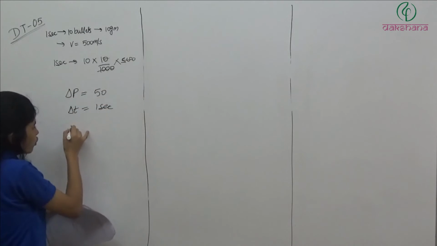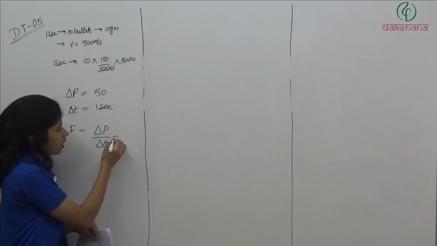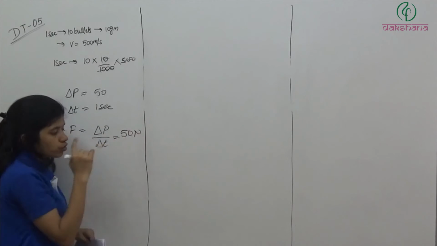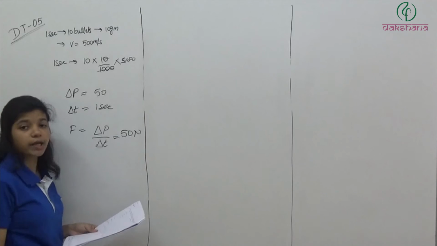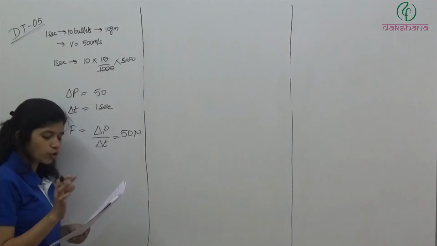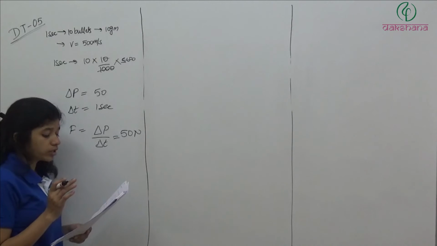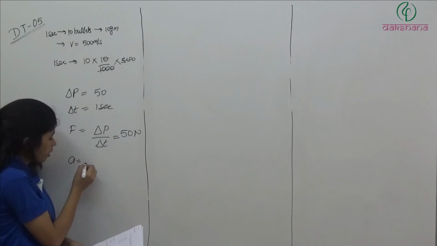So how much force will it be? Delta p by delta t, it is 50 Newton. So the force which is acting on the gun or the force which is acting on the vehicle is how much? 50 Newton. Then the acceleration produced in the vehicle. So if the force is how much? 50 Newton. So acceleration will be how much?